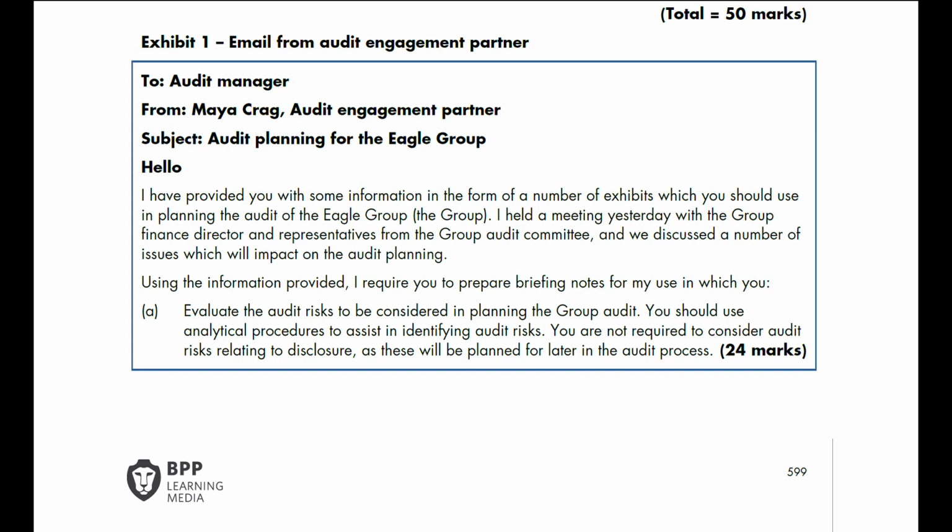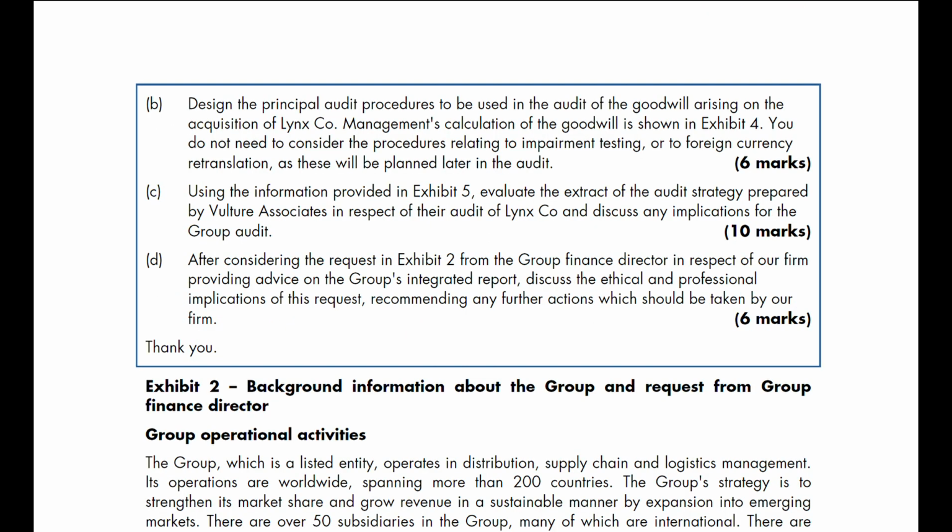Using the information provided, I require you to prepare briefing notes for my use in which you A. Evaluate the audit risks to be considered in planning the group audit. You should use analytical procedures to assist in identifying audit risks. You are not required to consider audit risks relating to disclosure, as it will be planned for later in the audit process.